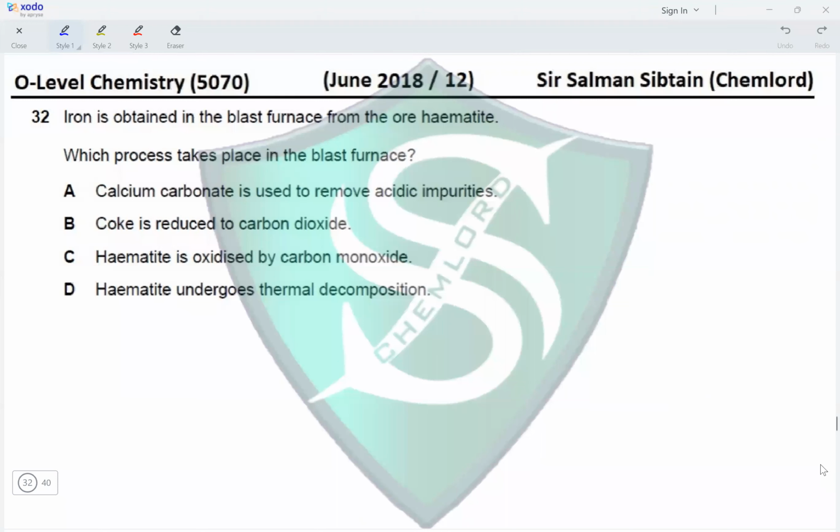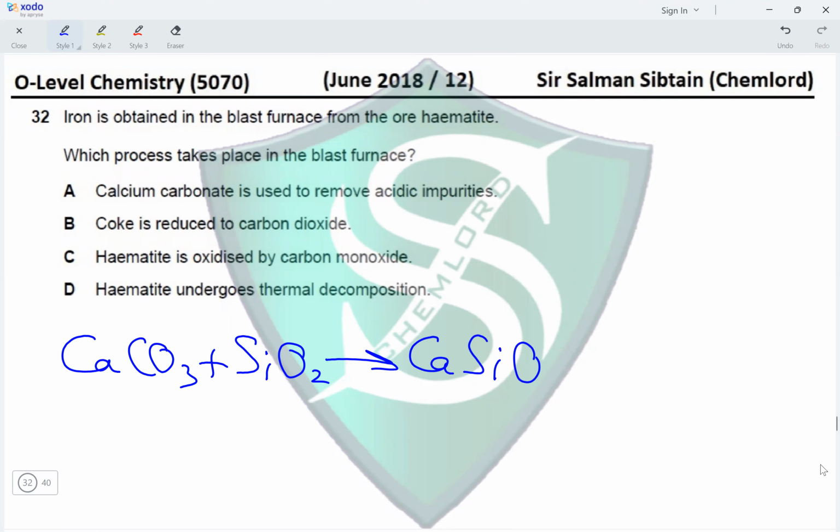Question 32. Iron is obtained in the blast furnace from the ore hematite. Which process takes place in the blast furnace? Calcium carbonate is used to remove acidic impurities. Yes, calcium carbonate reacts with the acidic impurity SiO2 and converts it into CaSiO3, and carbon dioxide gas is liberated in the process.